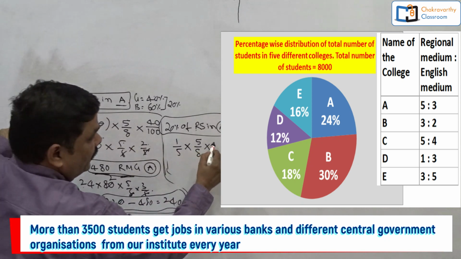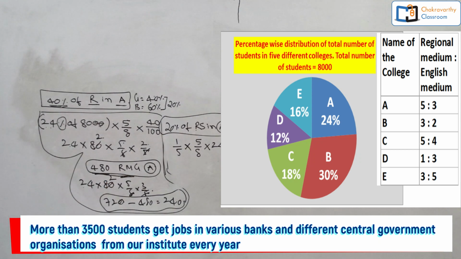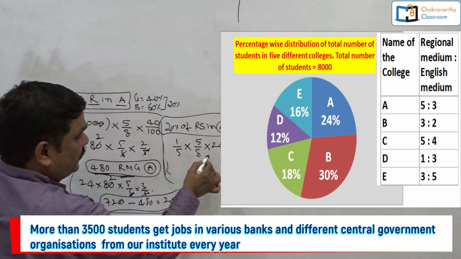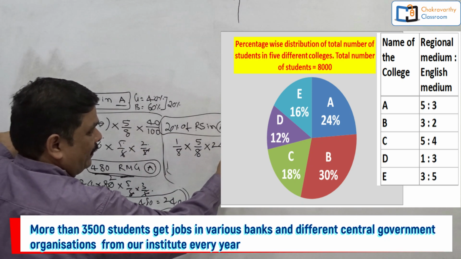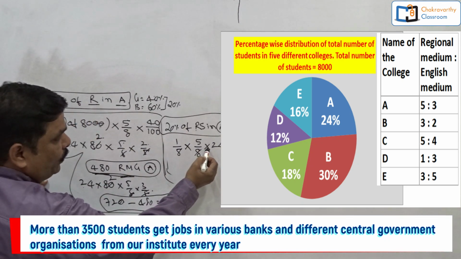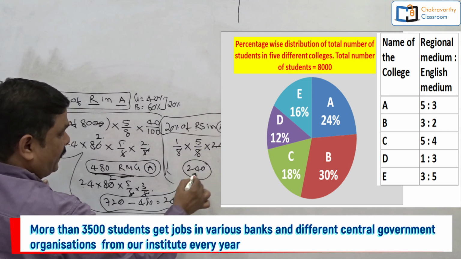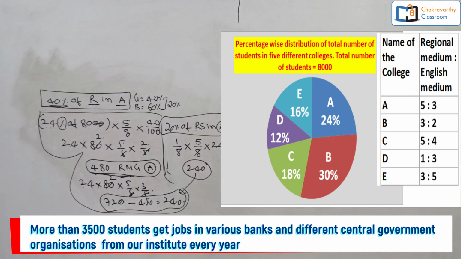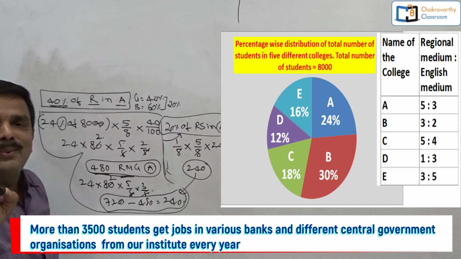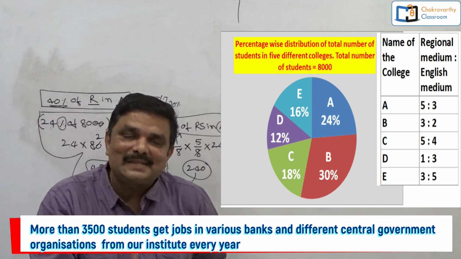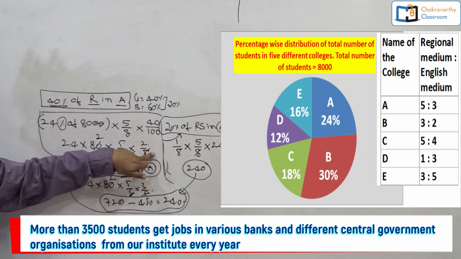24% of 8,000 is nothing but 24 into 80. Just simplify this one. 5 8s are 40, 40 2s are 80. Over. So 24 into 5 into 2. 5 into 2 is 10. 24 into 10, that is 240. Simple. I got the same thing. Yes or no? Just a one-step solution is here. Only one step. Hope you must have got the idea. This is the way, students. This is the way to crack data interpretation questions.